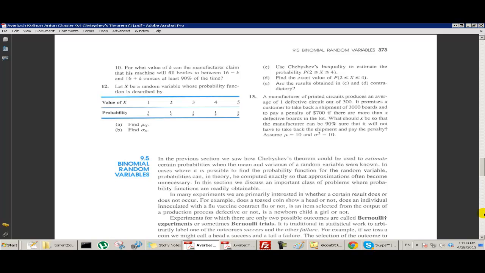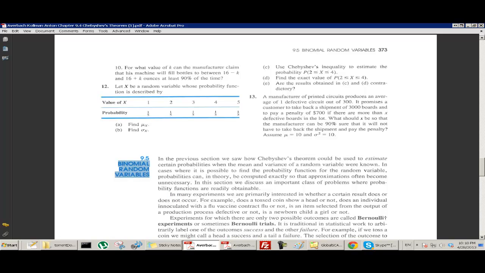We could use Chebyshev's theorem because a binomial random variable is a type of random variable, and Chebyshev's theorem applies to all random variables. But once we have more information about it, we should be able to take advantage of that and make a stronger statement. But first we have to understand what's meant by a binomial random variable.